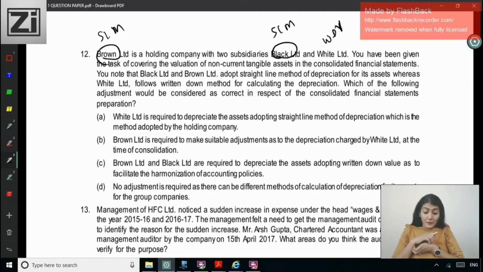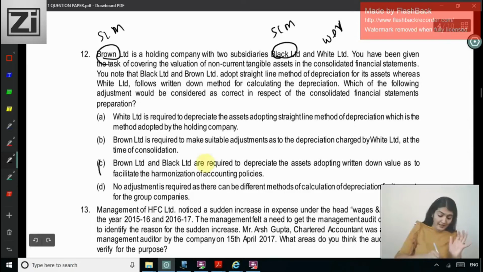White Limited is required to depreciate the assets adopting the straight line method, which is the method adopted by the holding company. Brown Limited is required to make suitable adjustments as to the depreciation charged by White Limited at the time of consolidation. Brown and Black are required to depreciate the assets adopting written down value so as to facilitate the harmonization of accounting policy. So Brown and Black should change, completely incorrect.